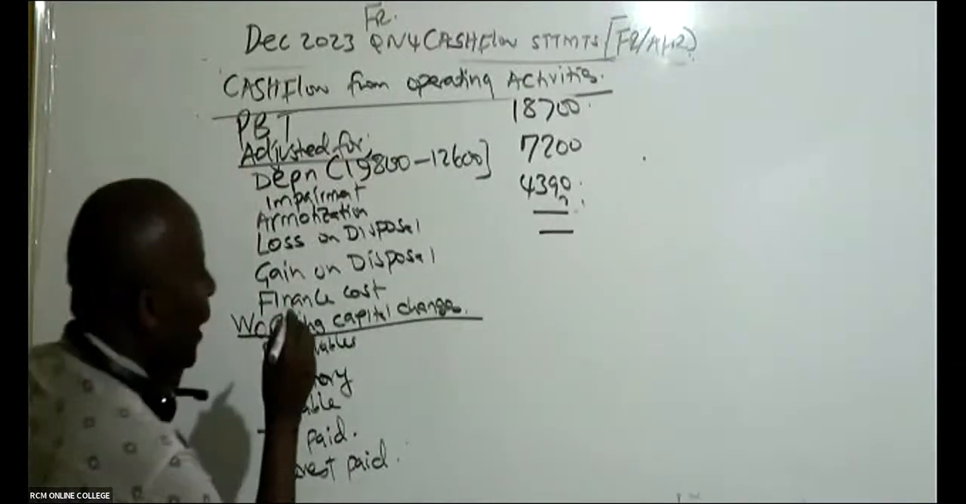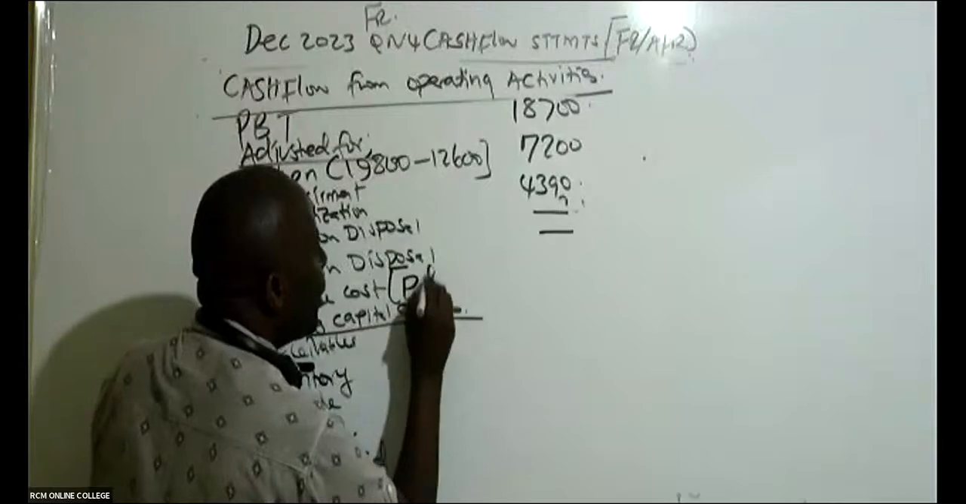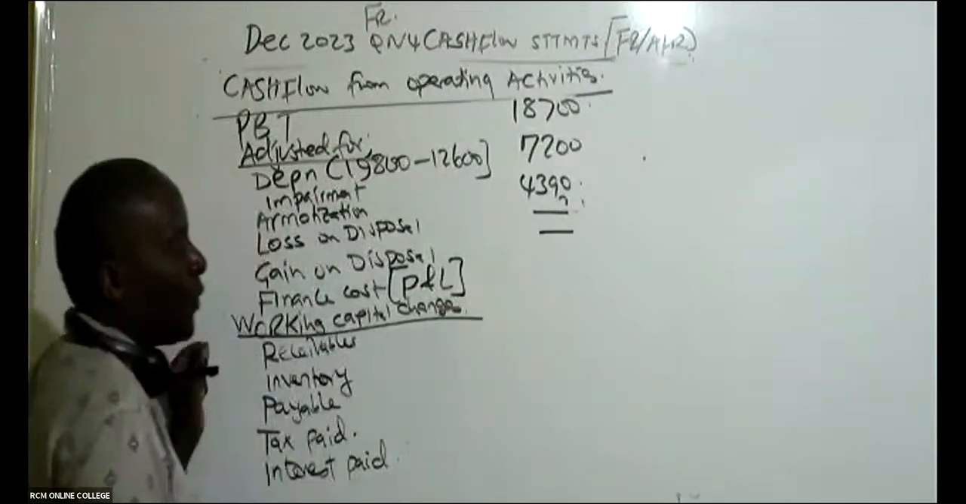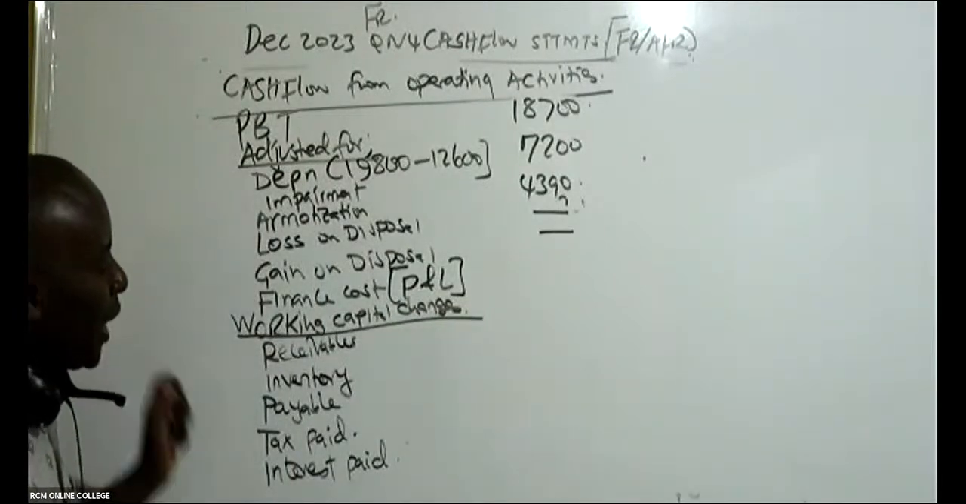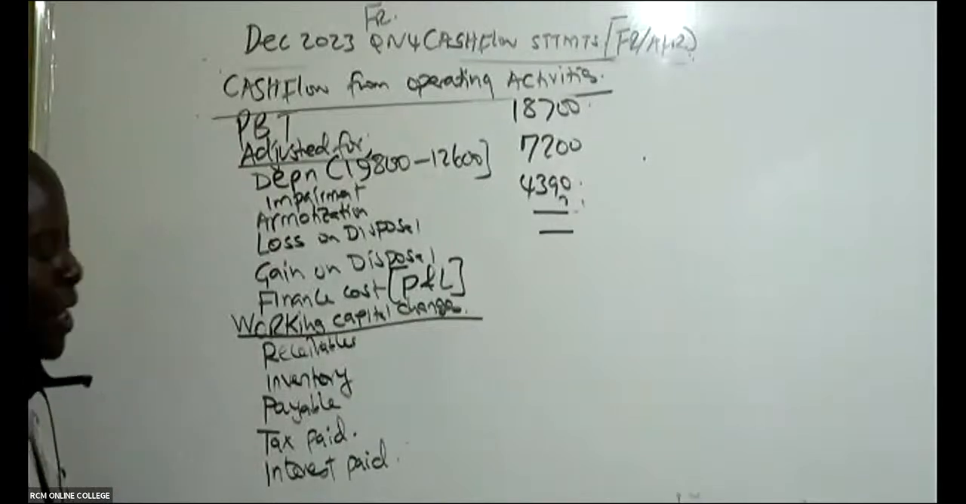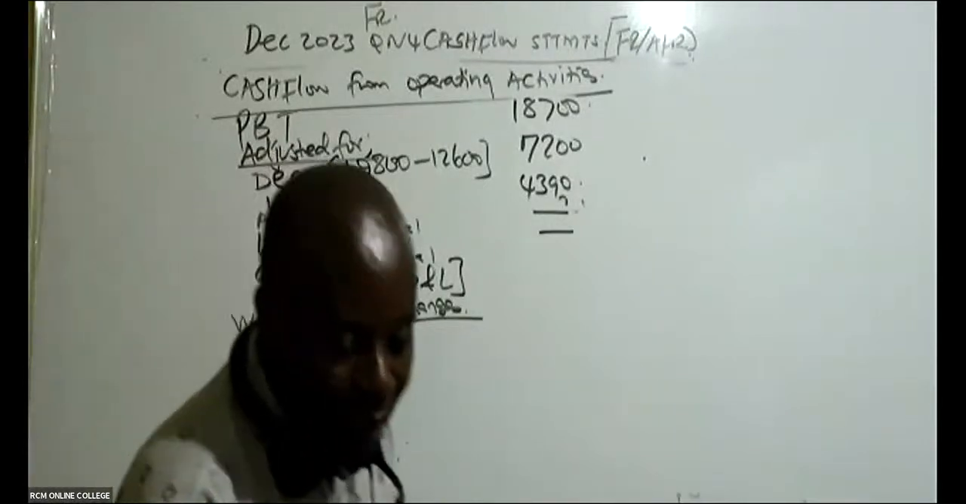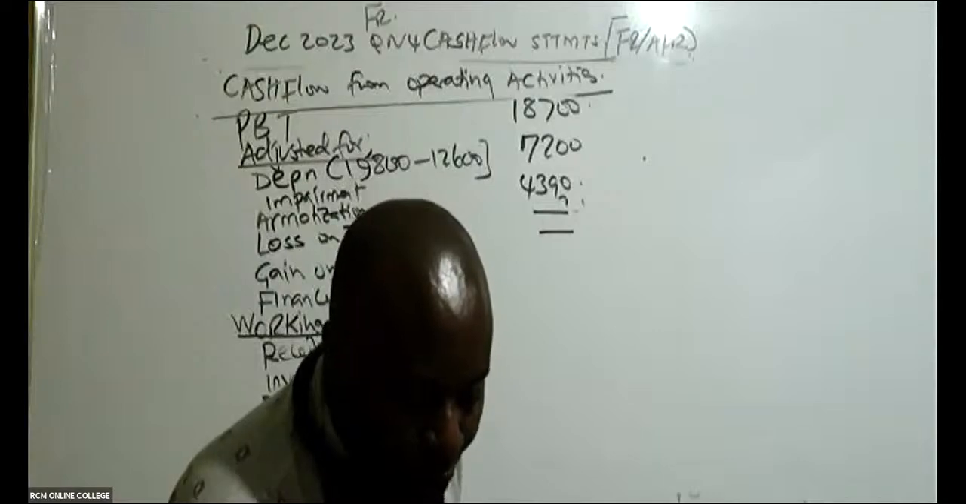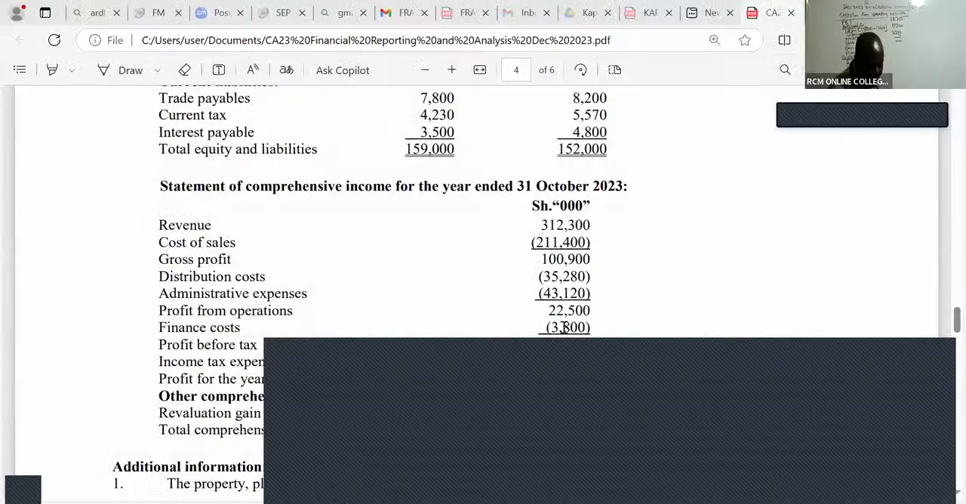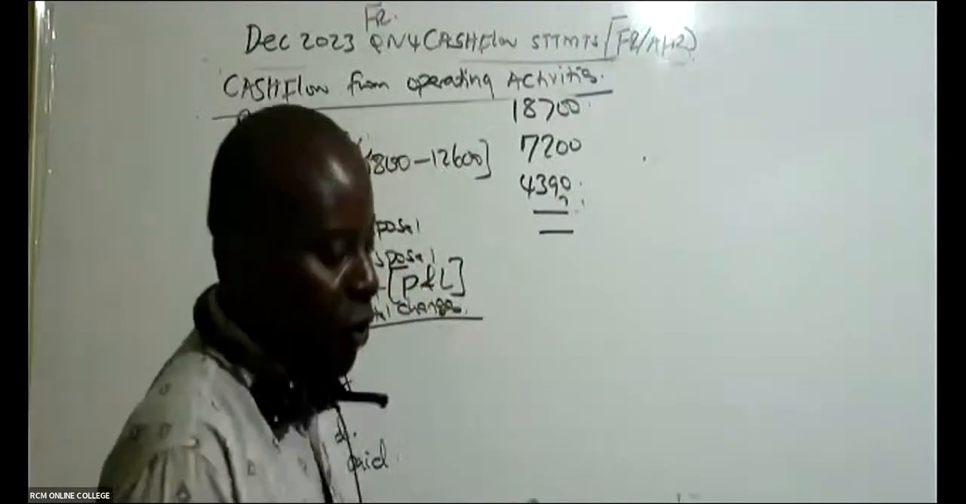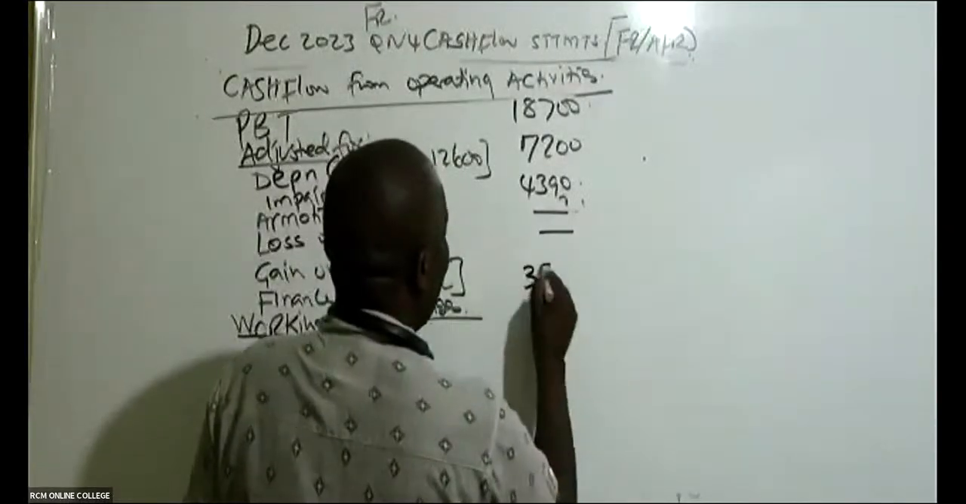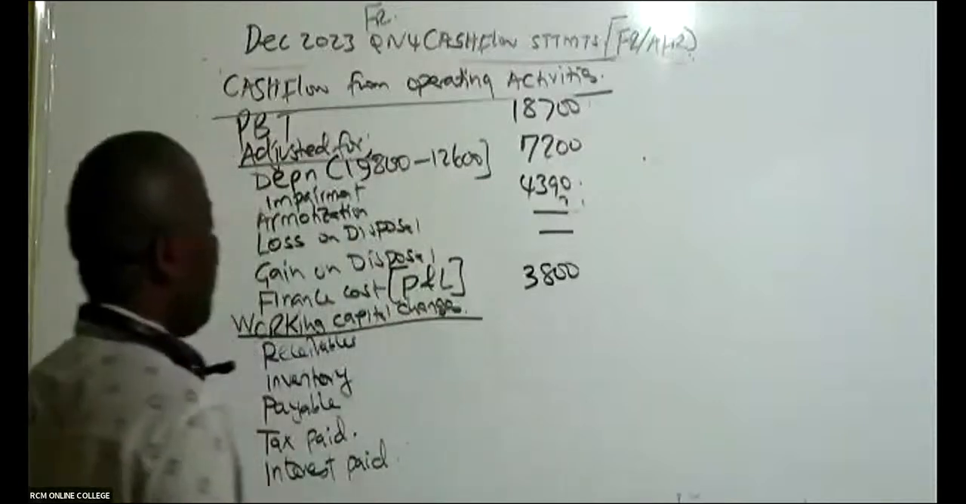Then here, the finance cost: we normally pick the finance cost given in the profit and loss. Are you able to see any finance cost given there in the profit and loss? You pick it the way it is. Finance cost in the profit and loss, you pick it the way it is, 3,800.